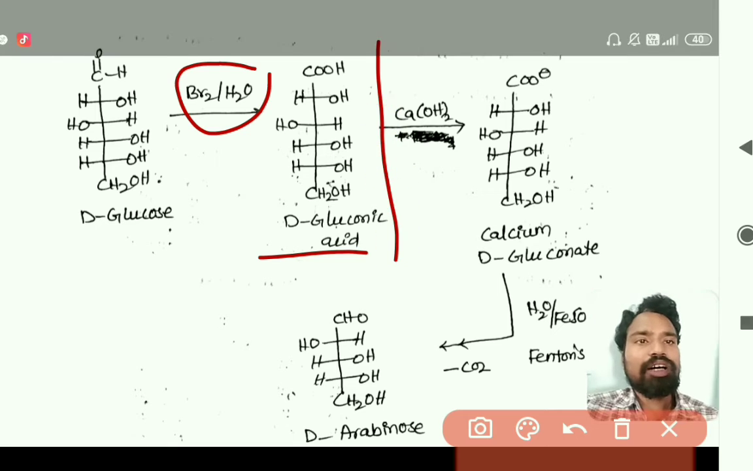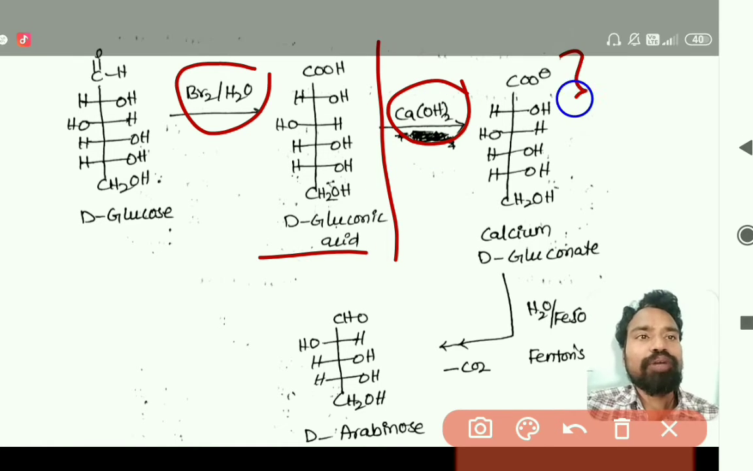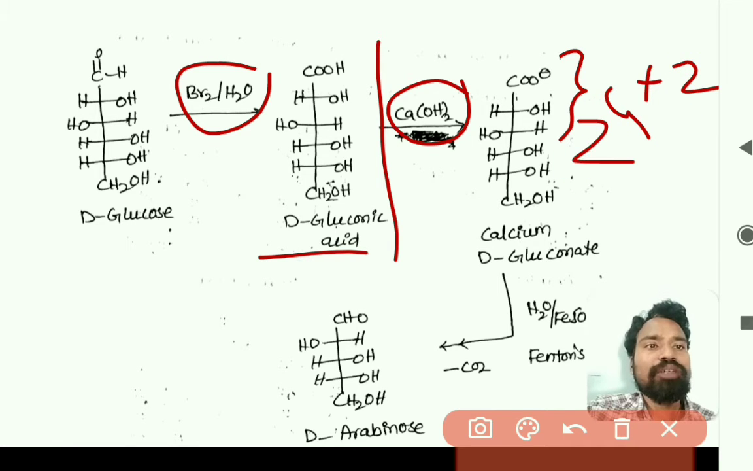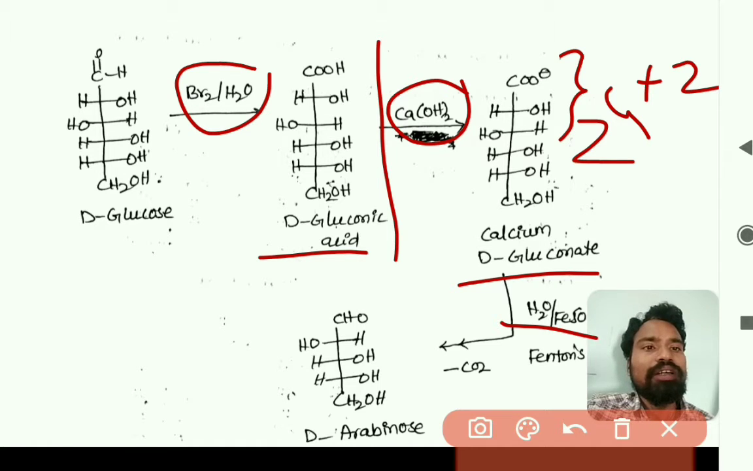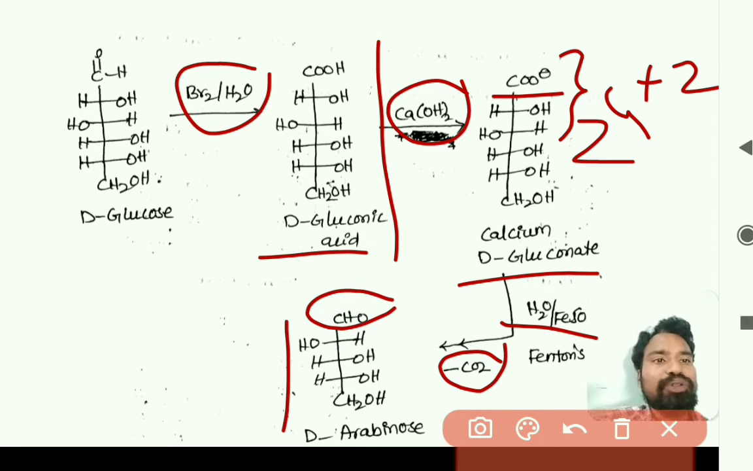As it is a carboxylic acid, it is reacted with a base, calcium hydroxide, and then it forms a calcium salt that is called calcium gluconate, right? So this calcium gluconate is treated with H2O2 and FeSO4, and because of this, the COO minus leaves as CO2, and the second carbon is oxidized to CHO, so that we will get D-arabinose, right?